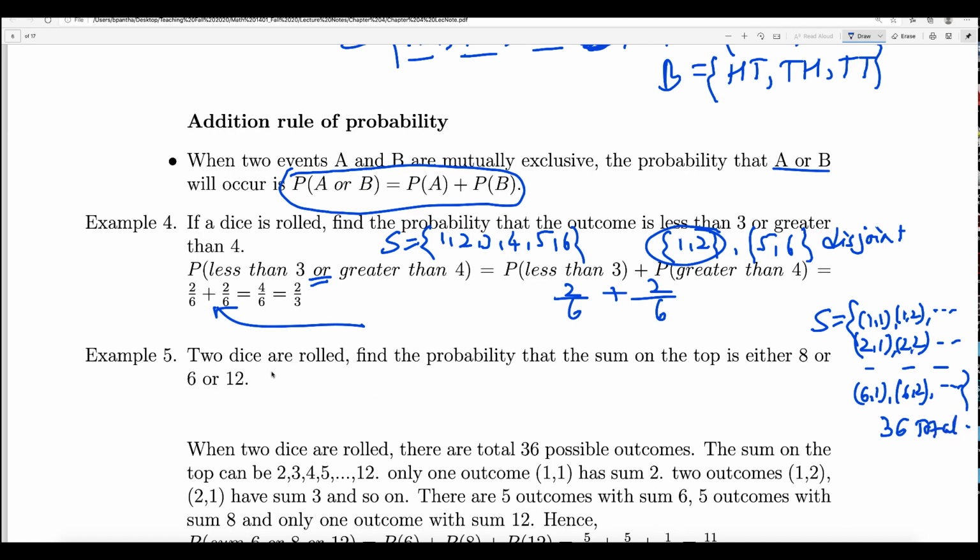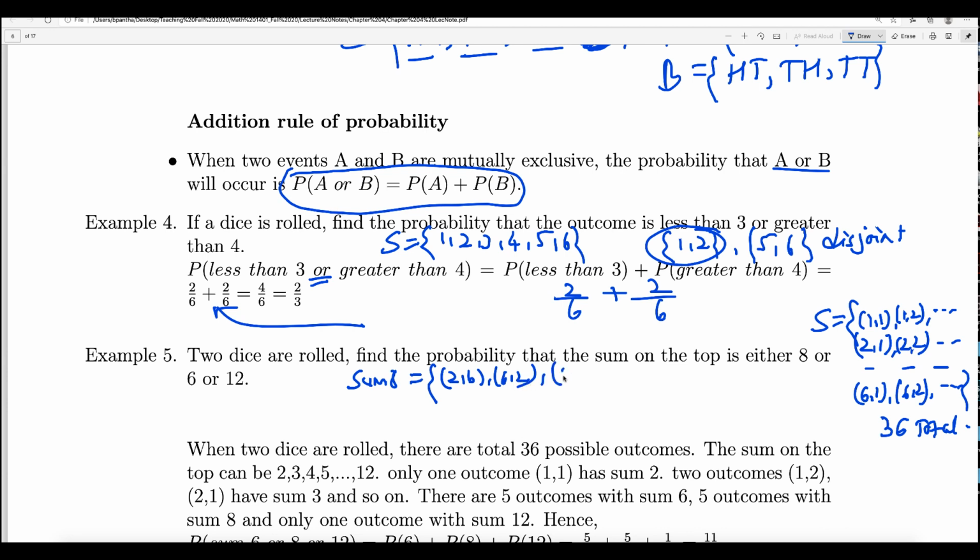What it says is, two dice are rolled, find the probability that the sum on the top is either 8 or 6 or 12. So how many outcomes will have sum 8? Sum 8 will be (2,6) or (6,2), because 2 on the first die and 6 on the second, or 6 on the first and 2 on the second.